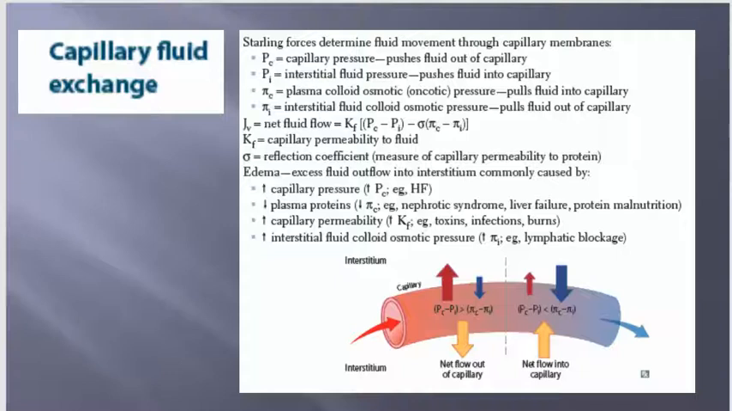Plasma colloid osmotic pressure, this pulls fluid into the capillary. Interstitial osmotic pressure pulls fluid out of the capillary. And then these are colloid and osmotics. Net fluid flow. And then capillary permeability to the fluid is your K factor. Reflection coefficient, in this case, is sigma, a measure of the capillary permeability to protein.